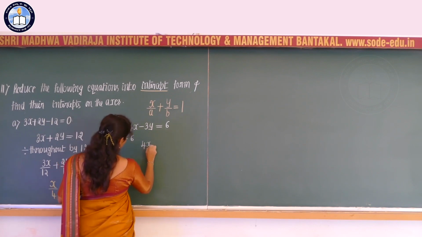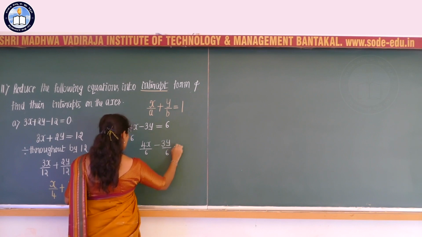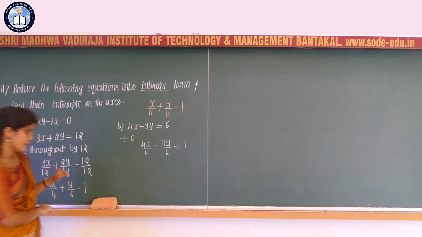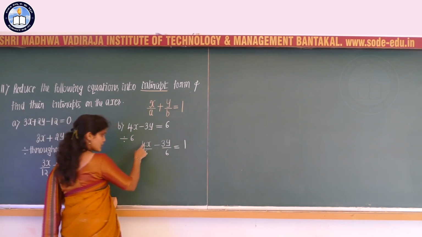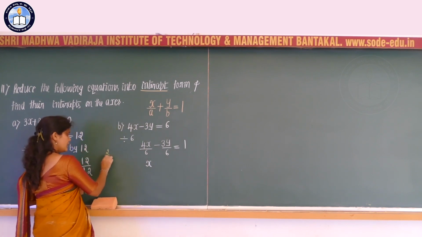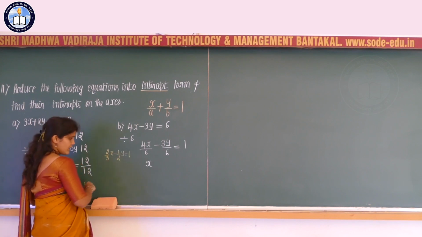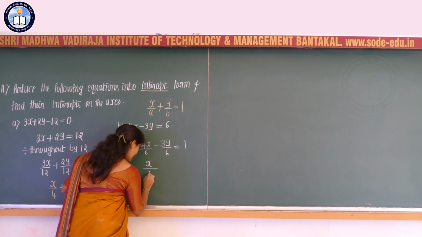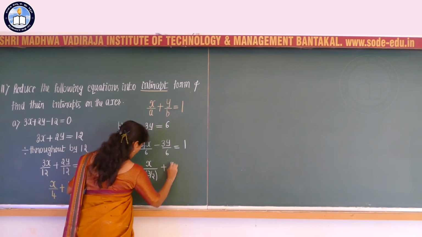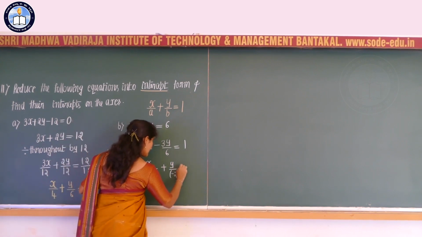Then that becomes 4x divided by 6 minus 3y divided by 6 is equal to 6 divided by 6, that is nothing but 1, and 4 by 6 can be written as 2 by 3. So now this becomes 2 by 3 into x minus 1 by 2 into y is equal to 1, or I can write it as x divided by 3 by 2 plus y divided by minus 2 is equal to 1.